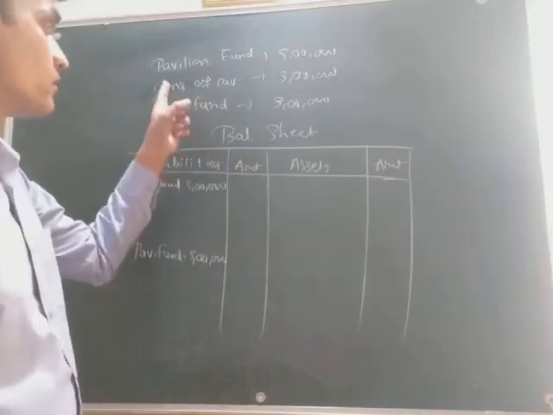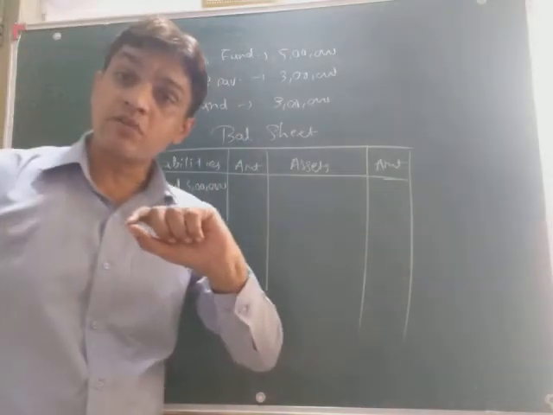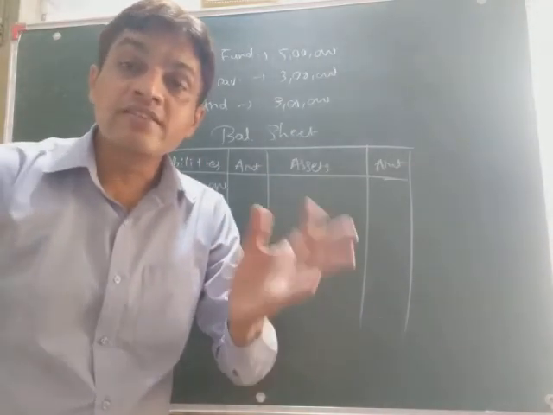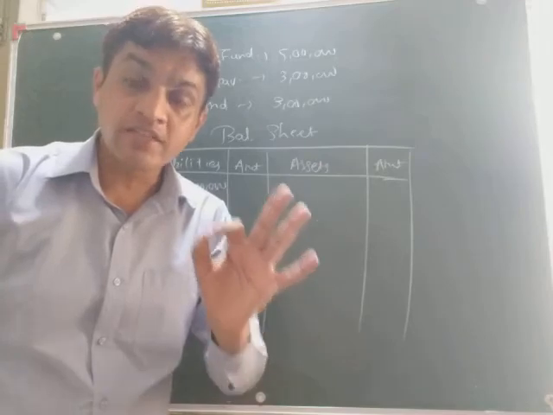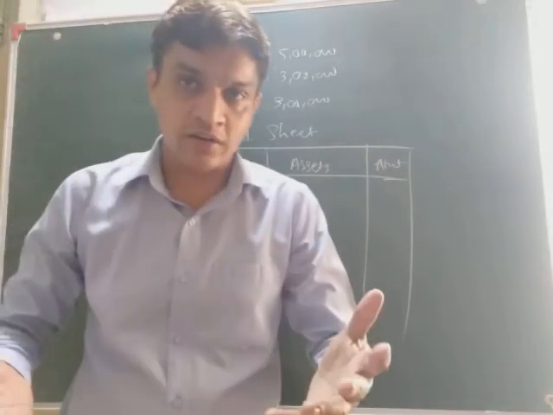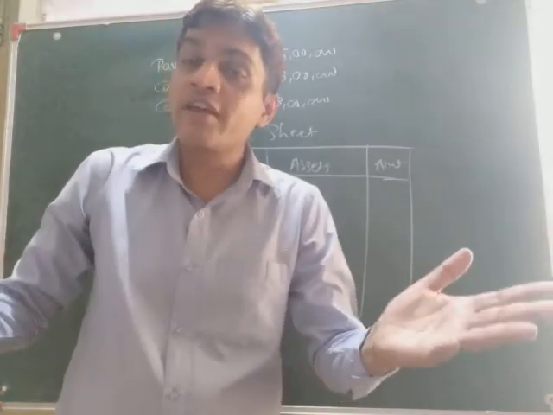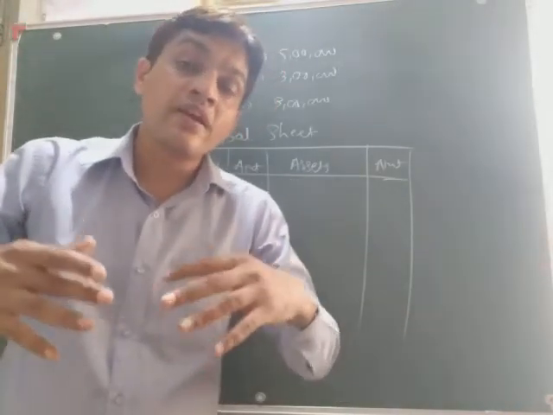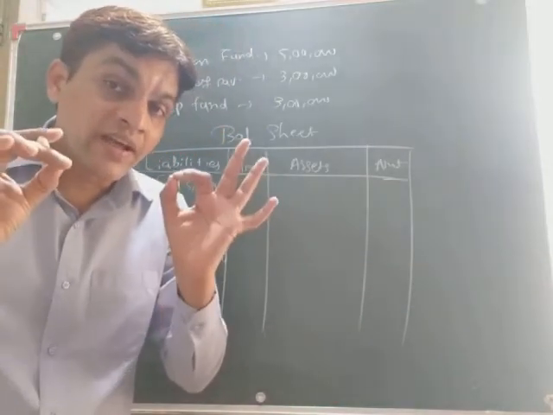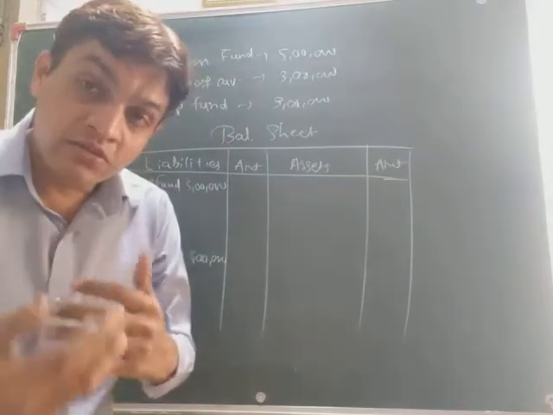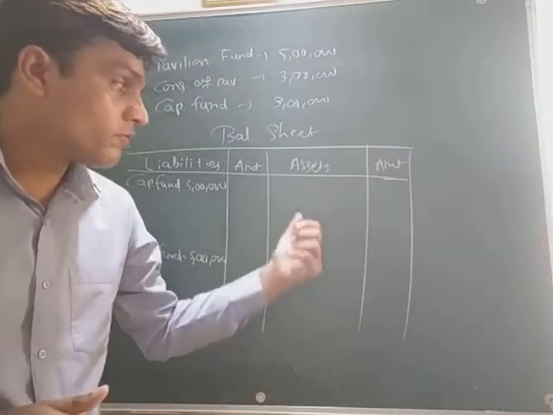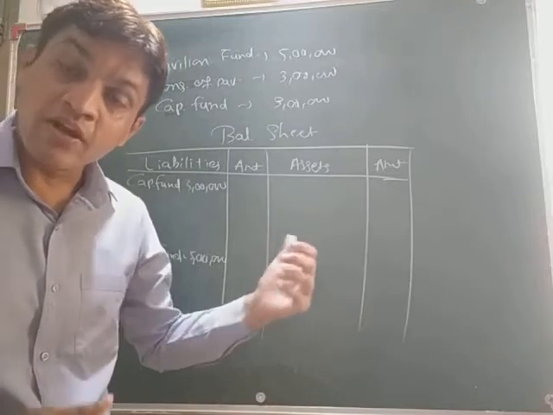Now see, construction of pavilion. Construction of pavilion is what? It is an expenditure. But which kind of expenditure? It is a capital type of expenditure. It is capital expenditure. Why is it so? Because you are doing some construction, and if there is construction of anything, then it is called an asset. It is an asset for you. You are constructing an asset, and if it is an asset, then we have to record it on the asset side also. It will be recorded on the asset side as well.